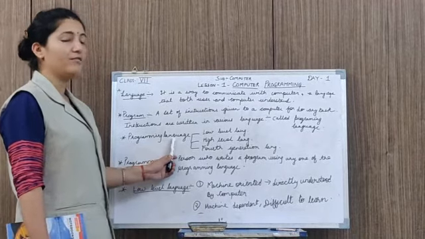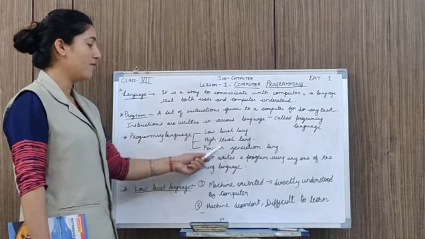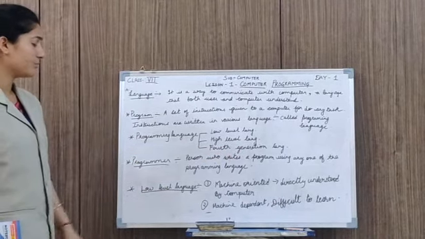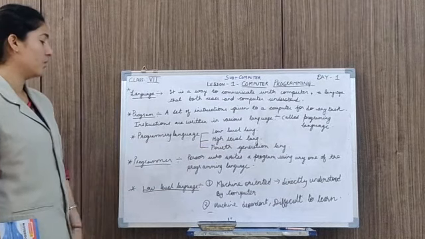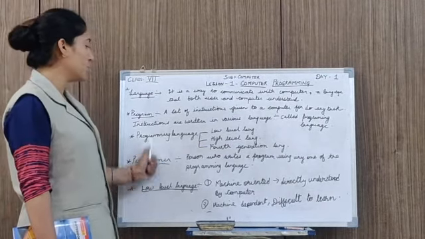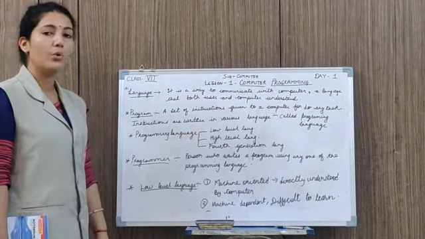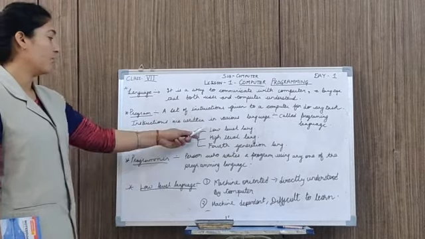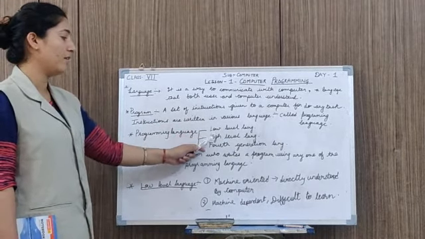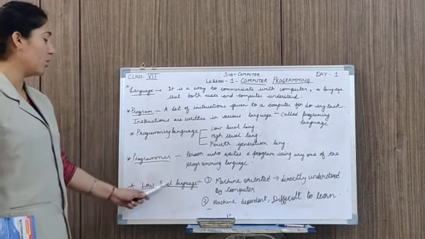Programming languages are of three types: low level language, high level language, and fourth generation language. Next is programmer. Who is a programmer? The person who writes the program in any of these languages is known as a programmer. We have divided the programming languages into three categories: low level, high level, and fourth generation. First, we will study the low level language.